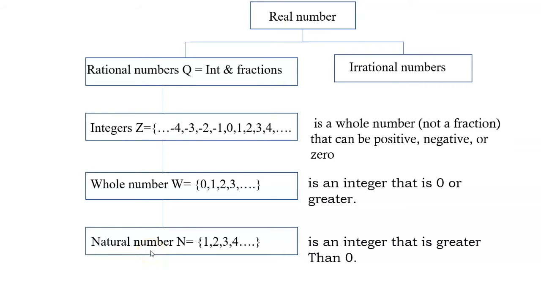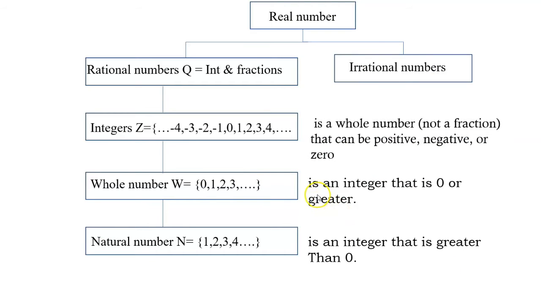A natural number is an integer that is greater than 0: 1, 2, 3, 4, 100, 200, 250, 300, up to infinity, whatever the number may be. If it is greater than 0, then it is called a natural number. What is a whole number? A whole number is an integer that is 0 and greater.